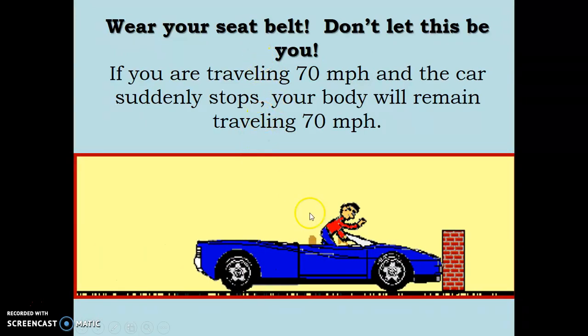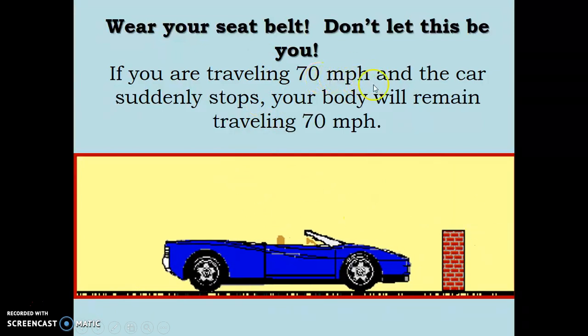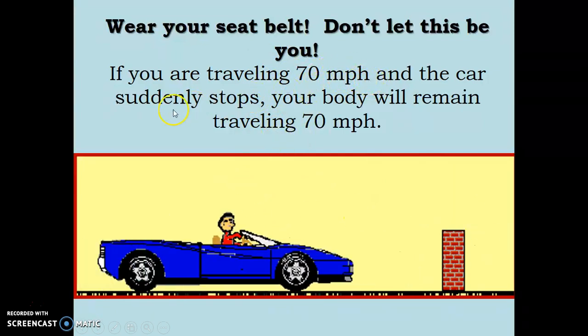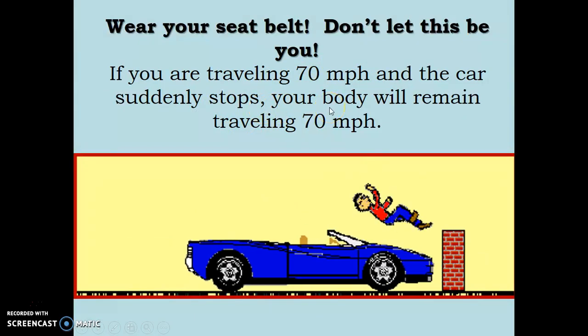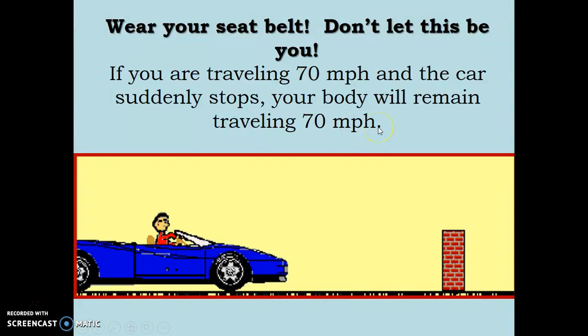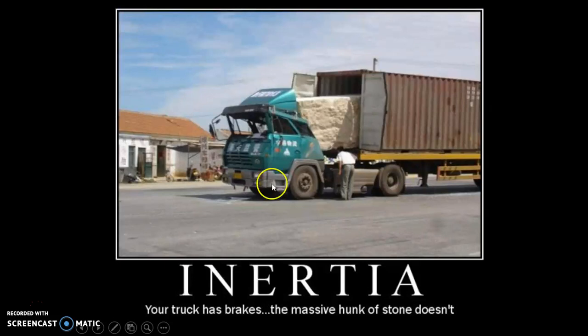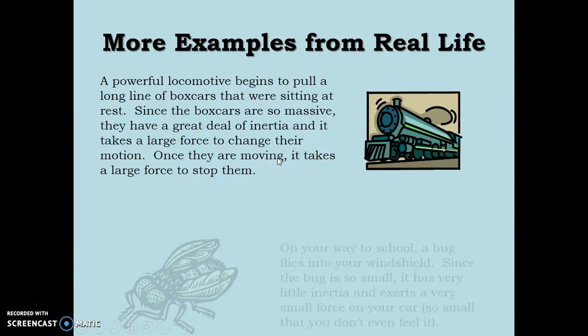Here you can see an animation. If you are traveling at 70 mph and the car suddenly stops, your body will also be traveling at 70 mph. Here it is in the animation. And then there is also a truck traveling at some speed. When it suddenly stops, the container pushes into the driver's seat. So, more examples from real life.